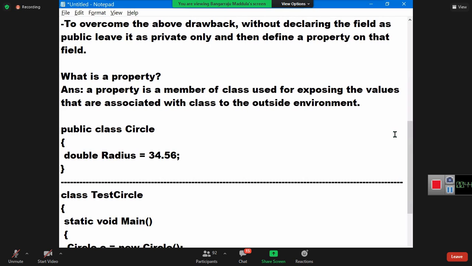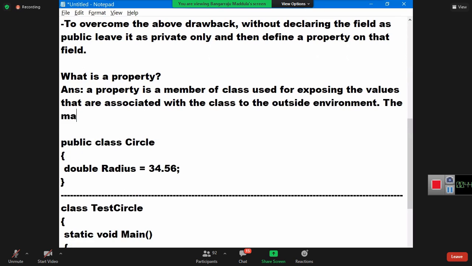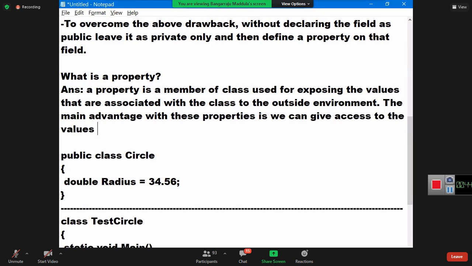Okay. The main advantage with these properties is we can give access to the values in 3 different ways.